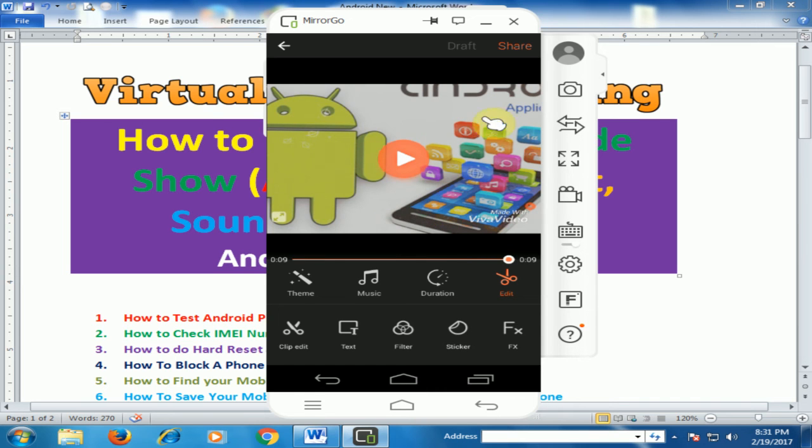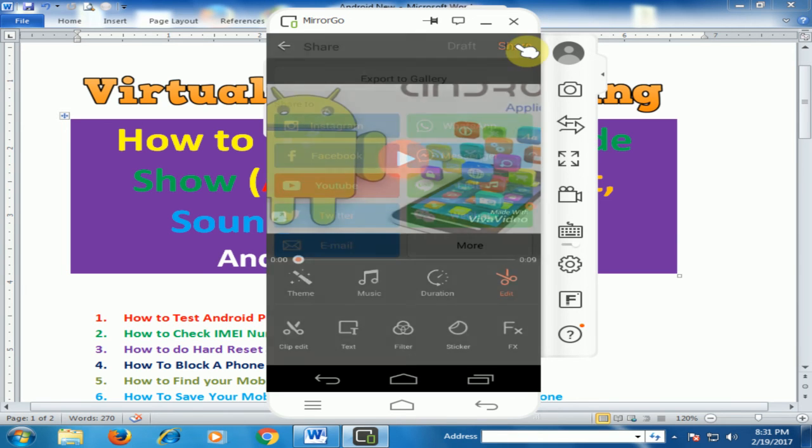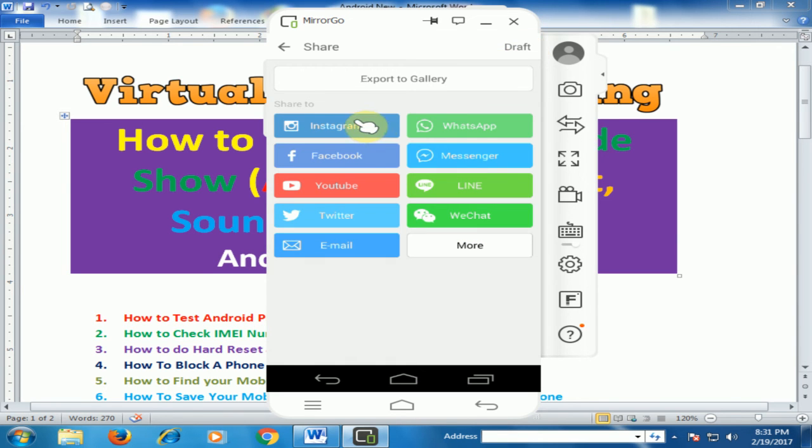After creating a slideshow, you can share this slideshow with your friends by clicking here. Instagram, Facebook, YouTube, Twitter, all the options are available. You can use it. You can save it in your computer as well.